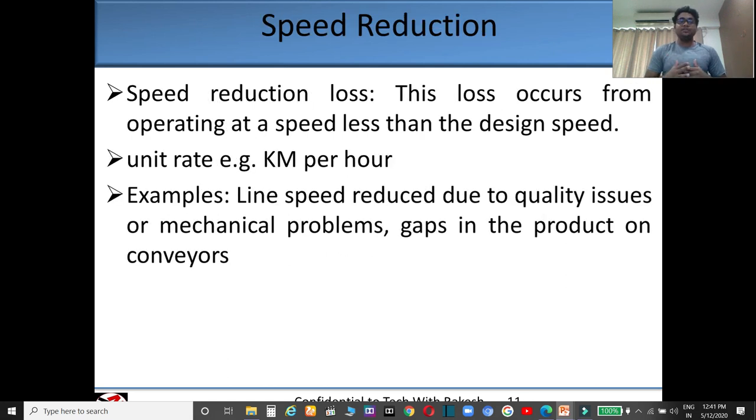Speed reduction. It is a major loss, one of the big losses of the industry. This loss occurs from operating at a speed less than the design speed. So when your equipment is running at less than the speed which has been defined. Suppose your conveyor should run at 36 km per hour, but it is running at 30 km per hour. So your cycle time of product will definitely increase. It will have an impact on your performance, so your productivity will decrease.